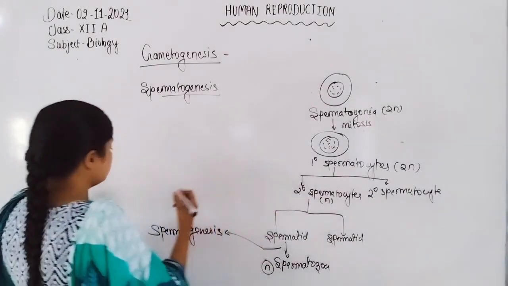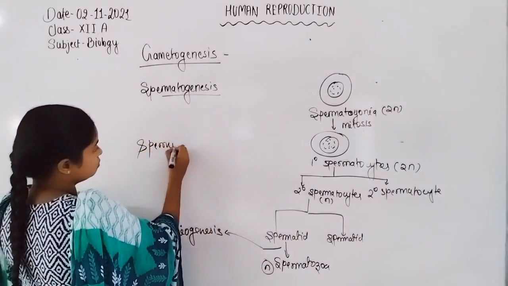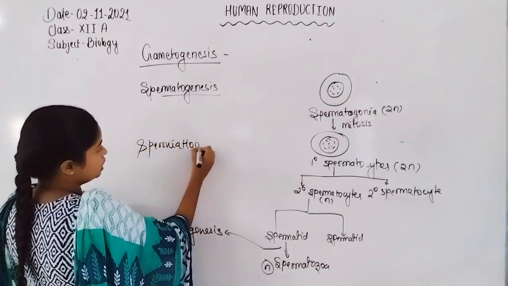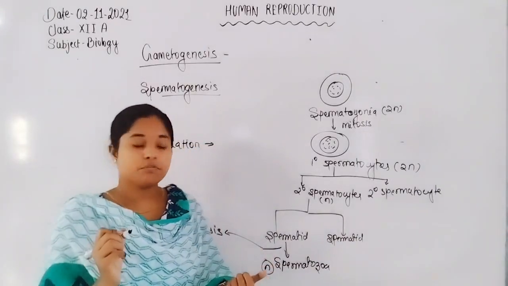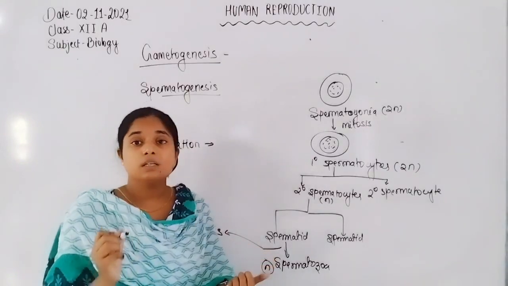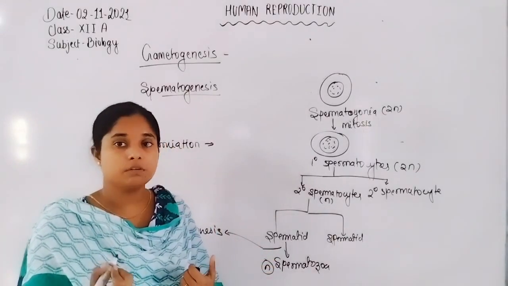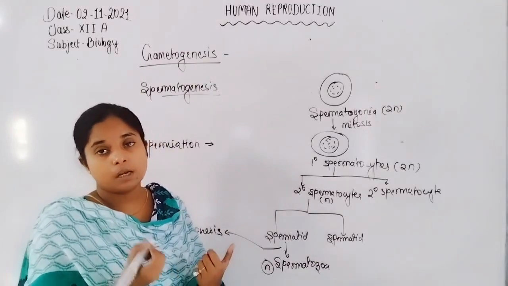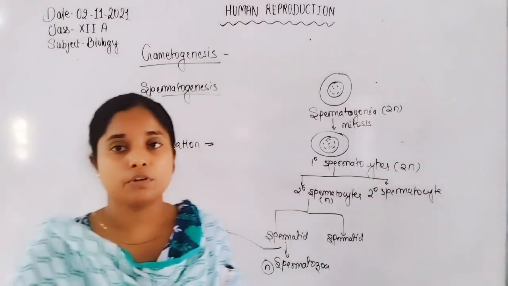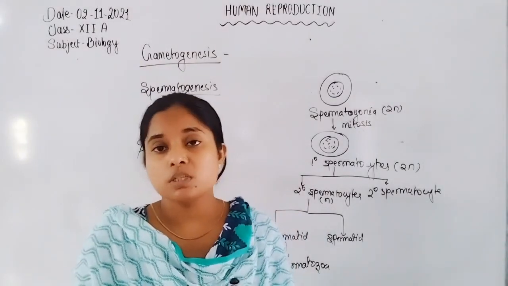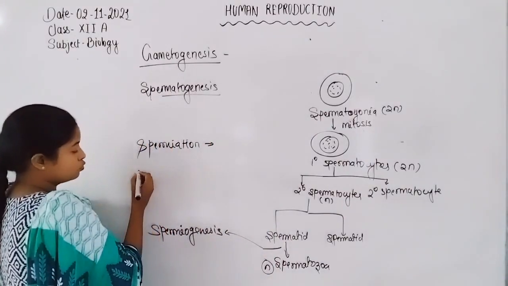And the second step is spermiation. What is spermiation? When the spermatozoa get formed from the spermatid, they embed their head into the Sertoli cell for getting their nutrients. After maturation, the release of these spermatozoa from the Sertoli cell is known as spermiation.